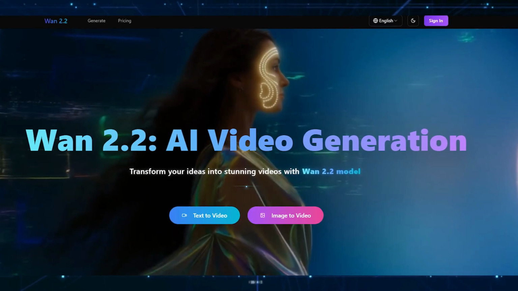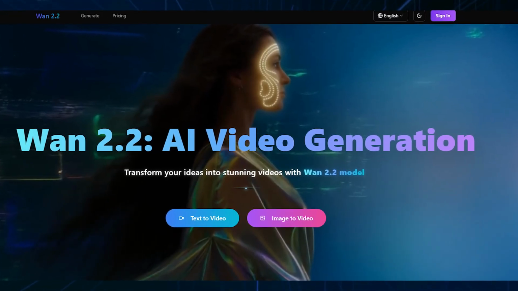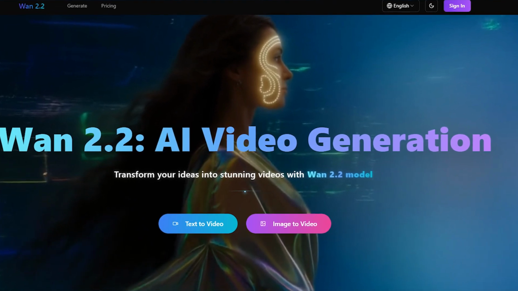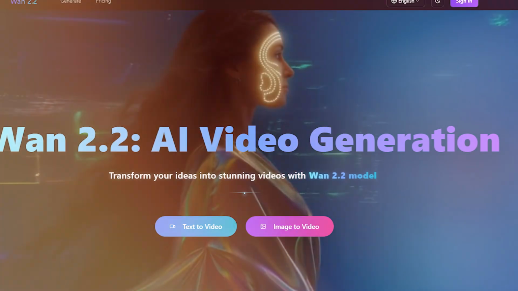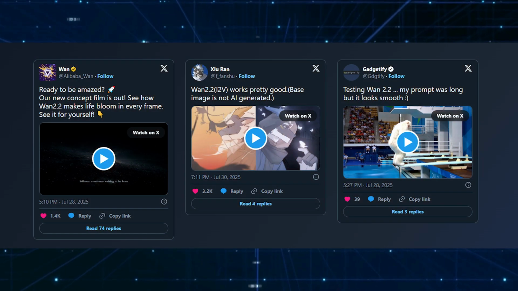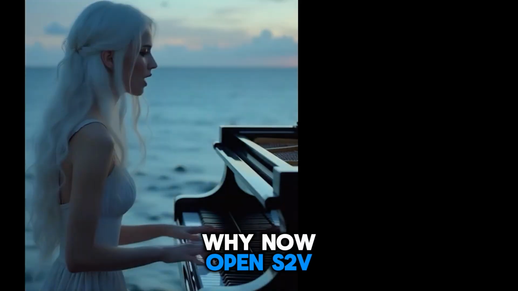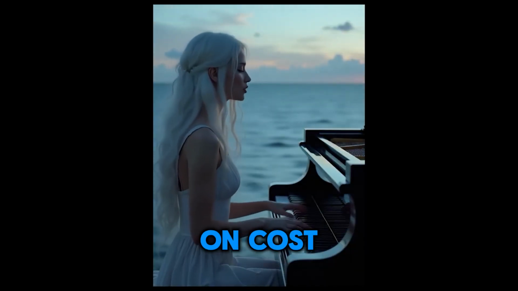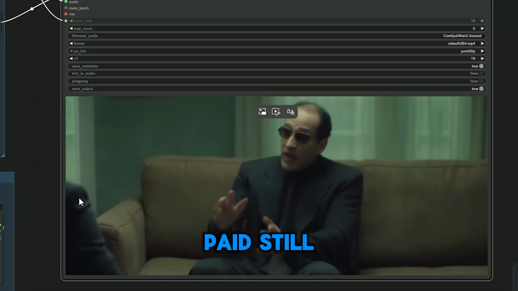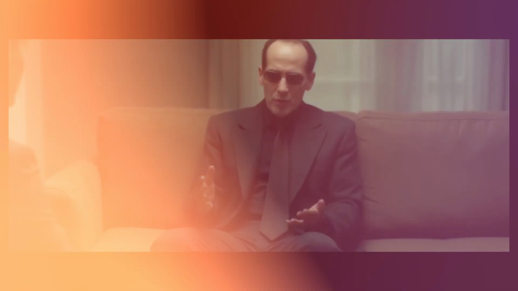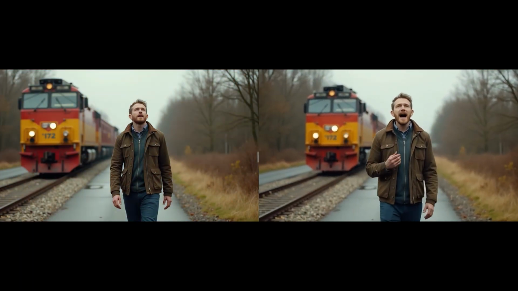Today we're unpacking how Alibaba's open-sourced WAN-2.2 S2V turns one image plus your audio into a convincing on-screen performance you can direct. And how to publish your first clip tonight with a 3-step pipeline. Why now? Open S2V undercuts monthly avatar tools on cost and privacy. Paid still leads on turnkey polish, support, and managed compute. Stay to the end for the handoff to our next video.